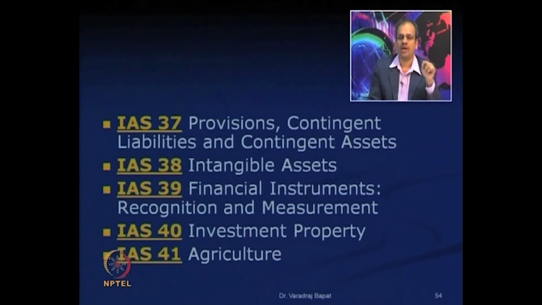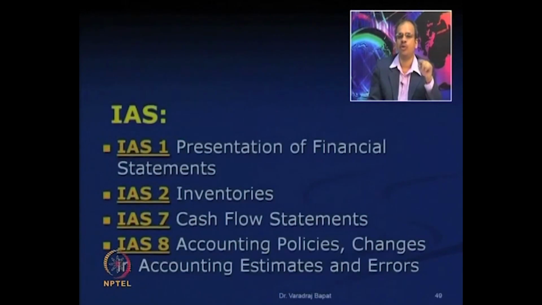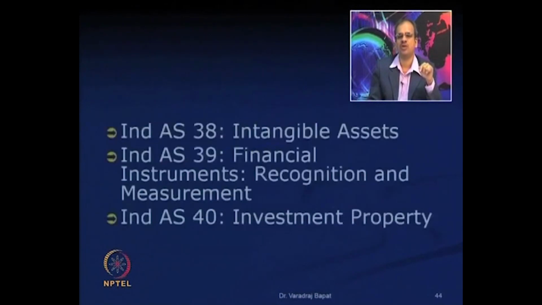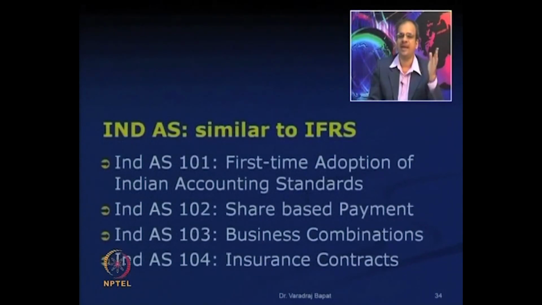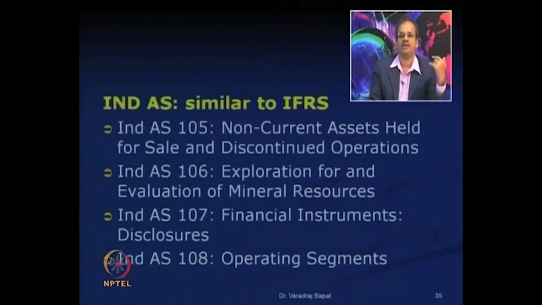IASB has also come out with new standards of its own which are known as International Financial Reporting Standards. I have not shown the list because you have already seen Ind AS 101 to 108, they are the same as the concerned IFRS. IFRS 1 is first time adoption of IFRS, IFRS 2 is for share based payment, IFRS 3 is for business combination and so on. So there are 8 standards, and Ind AS 101 to 108 actually correspond to those respective IFRS.